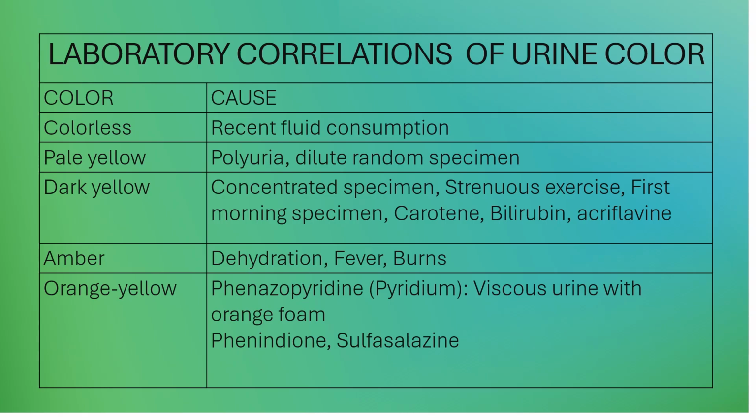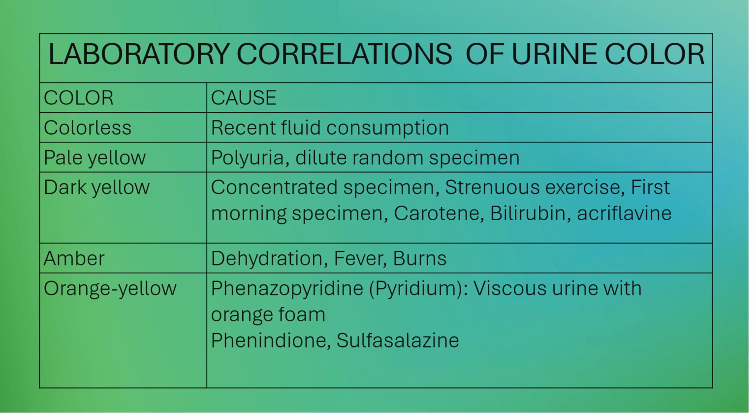And then you have orange-yellow color, probably caused by phenazopyridine or pyridium. How are you going to check if phenazopyridine is really the one causing the orange-yellow color? You do a foam shake test. Shake, shake, shake, and then allow to settle and observe the color of the foam. If the foam is orange and the urine sample is viscous, then the substance present in the urine that causes the orange-yellow coloration is phenazopyridine or pyridium.